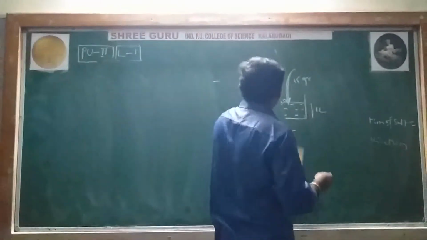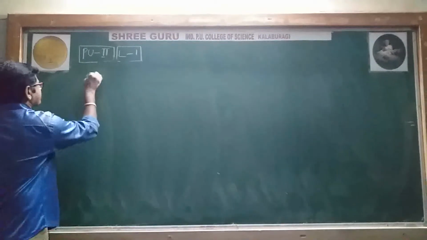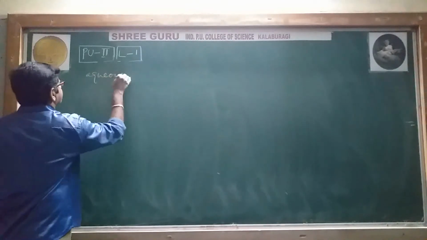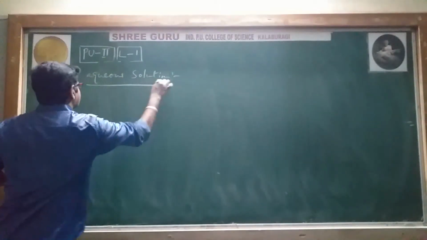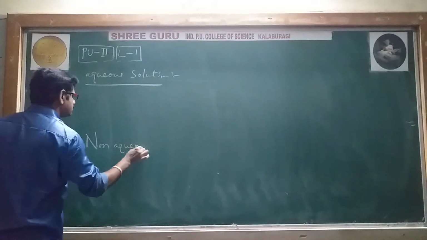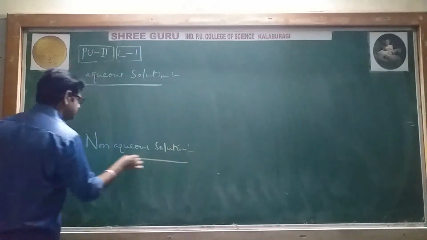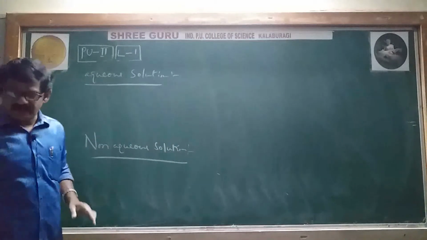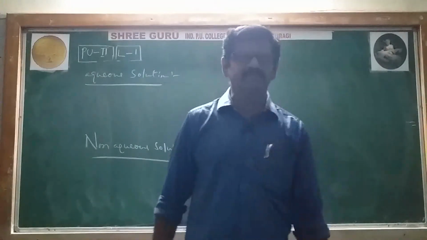what is an aqueous solution and a non-aqueous solution. How to define an aqueous solution and a non-aqueous solution? Very simple.